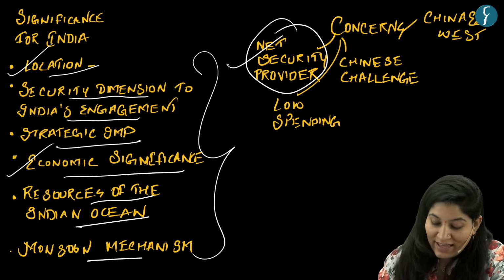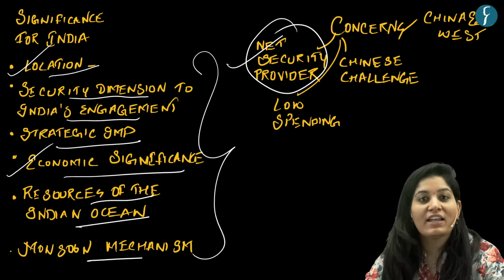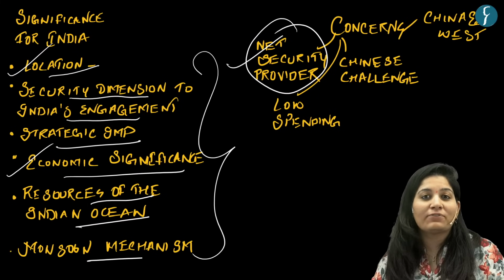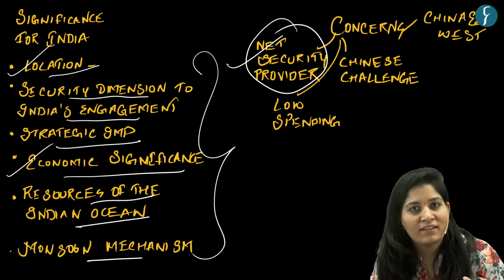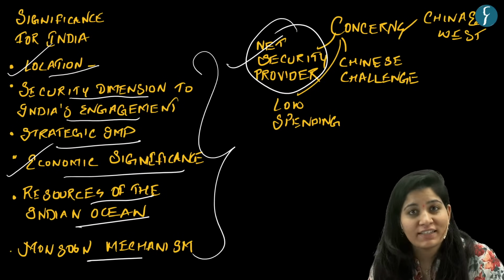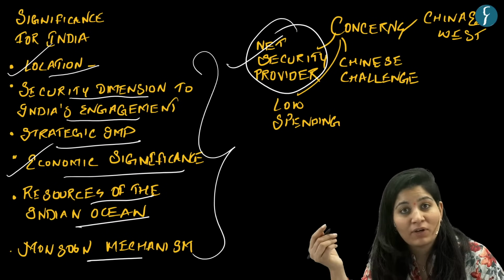Okay. The next is, so obvious, the Chinese challenge. Now, because of the rising presence of the Chinese Navy or army, which is a cause of concern for India in the bordering countries. And China also has deep pockets.